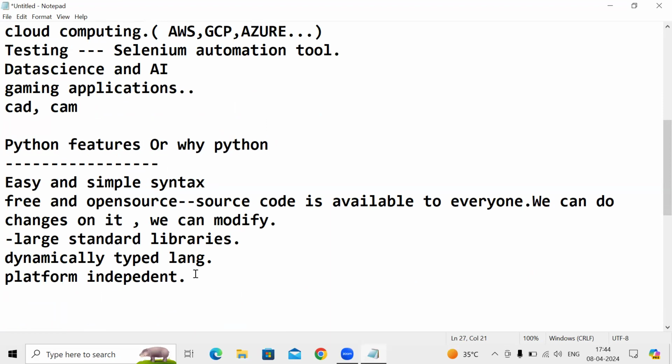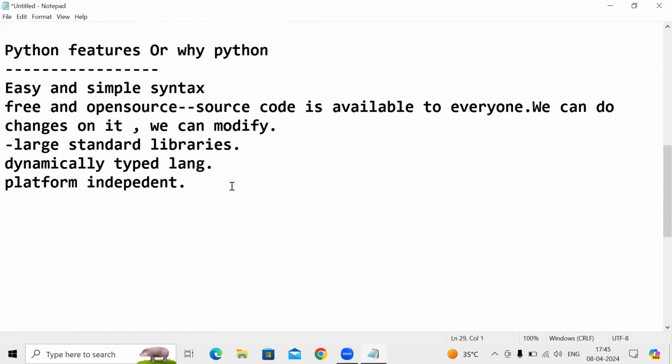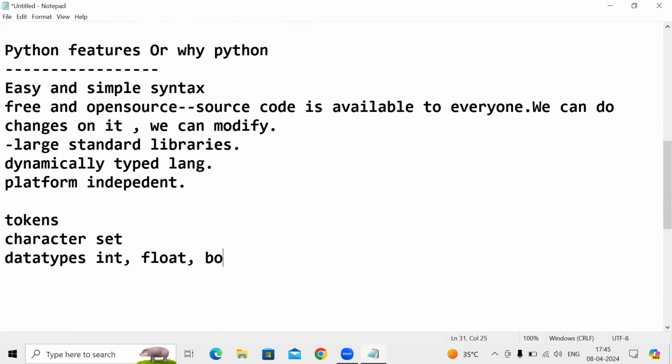Tomorrow, in the next video, I will teach you the character set of Python, tokens of Python, how many types of tokens we have, and data types like integer, float, boolean, etc. Tomorrow we will continue from tokens, character set, and data types.